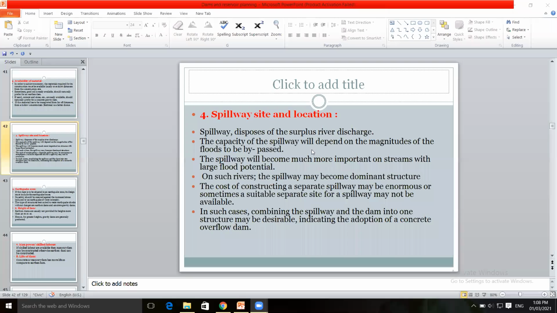Capacity of the spillway, the magnitude of the flood to be bypassed by that spillway, and its location, whether it will be located within the dam or outside the dam. Depending upon that, the type of dam is selected.